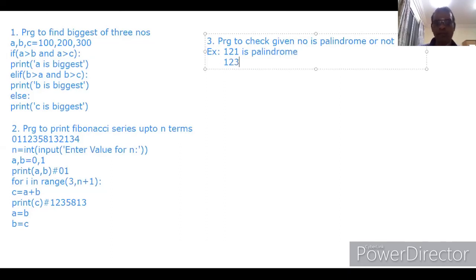What about 123? If you read from the right hand side, it is 321, so it is not a palindrome. A palindrome number is nothing but a number that gives the same value when you read from the left hand side as well as the right hand side. Similarly, 1221 is a palindrome. If you read from the right hand side, again 1221.